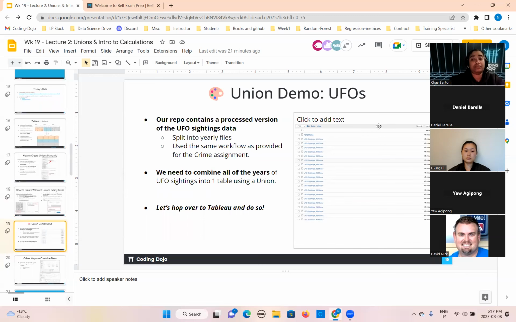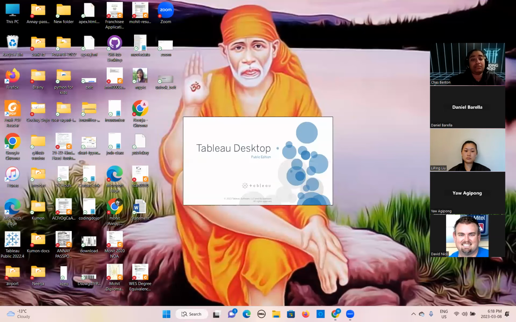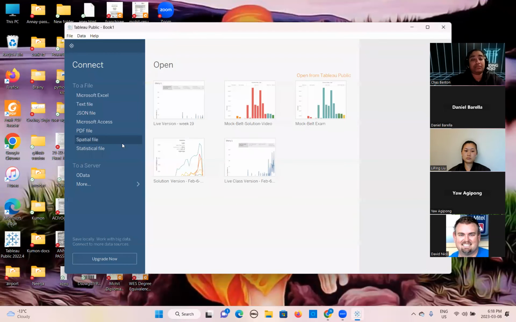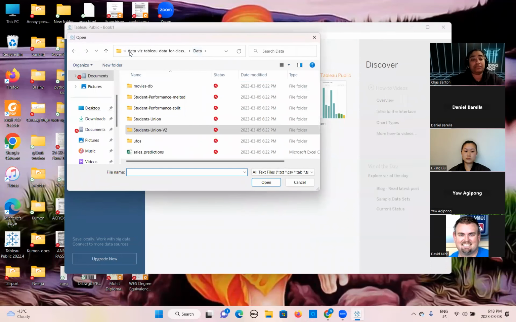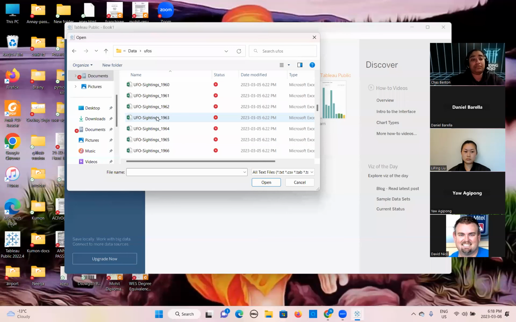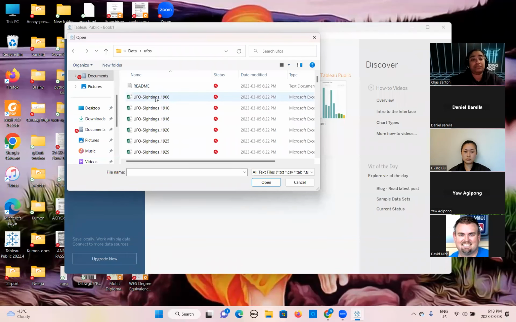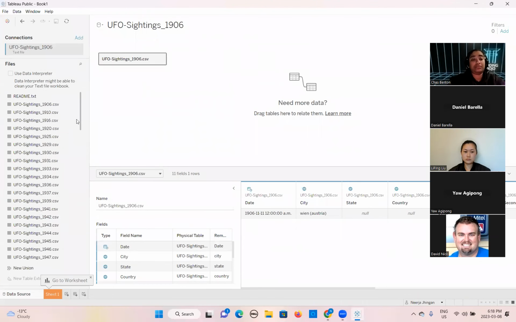Now we will jump onto Tableau. So we will open this. Now here we will click on that. We will go into here. UFOs, all of you can see we have this UFO sightings data based on different years. So I will select one, open. So the rest will automatically be shown here, right? So what do you want to do now? We want to make a union here.